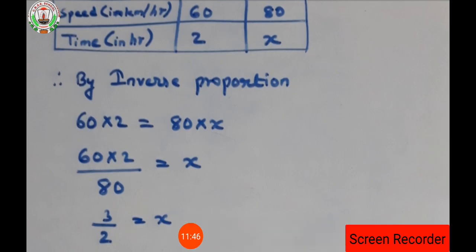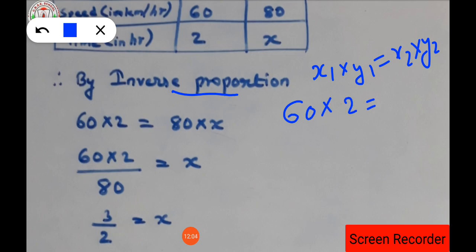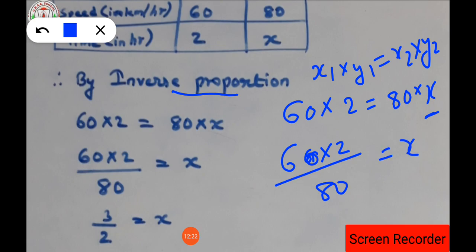Now see how to find out. Inverse proportion is x1 into y1 is equal to x2 into y2. What is x1? That is 60. y1 is 2, equal to x2, which is 80, and y2 is x. These are the values we have. Now which value do we have to find? We have to find the hours. So 60 into 2 upon 80 is equal to x, isn't it?